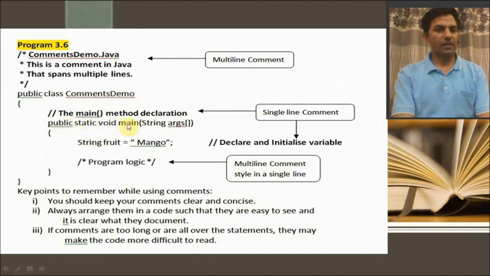Then after that, for this main function, I've again used double slash. So it is a single line comment. The main method declaration. I've commented that as the main method declaration. Same here, I've used string fruit. Double quotation I've used, that's why it is a string. Now again I've used a comment, that is declare and initialize variable. It is a variable, name is fruit. It is initialized with the value mango of string data type. So I have declared this.